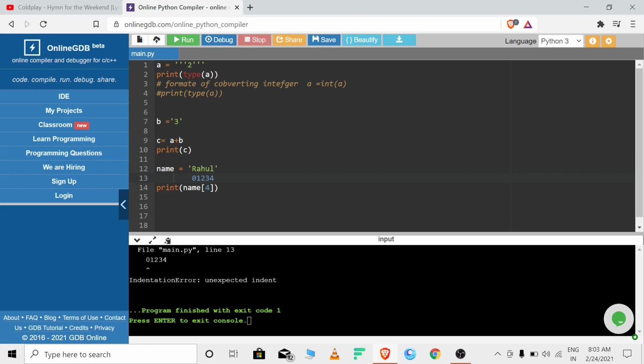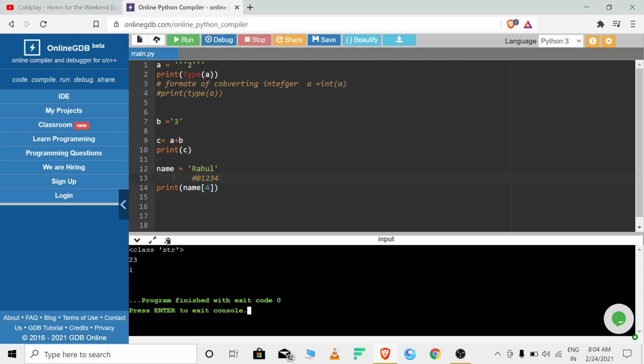So what we can do is just comment it out. Now let's run. I am making mistakes so that you can learn better, which is very fruitful and result oriented. So this is the L we have printed. Wow, it is great.